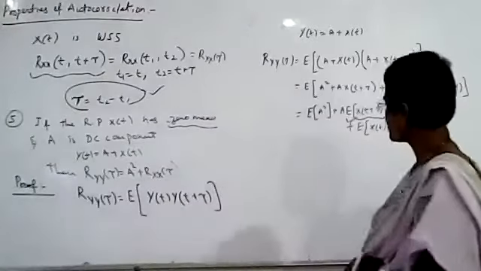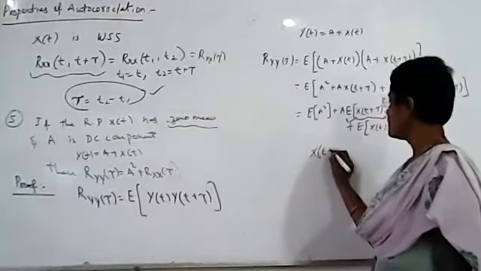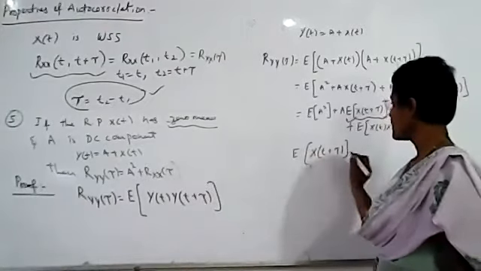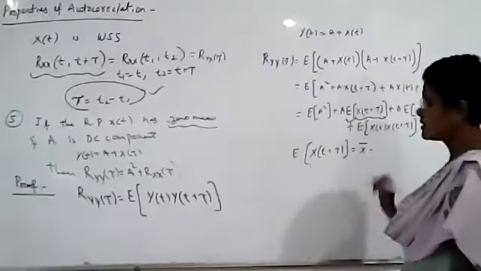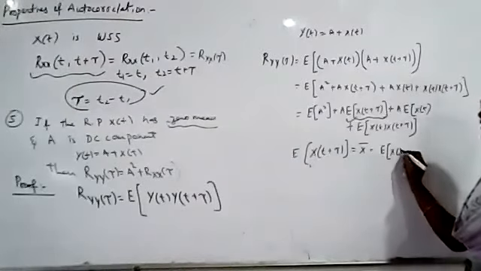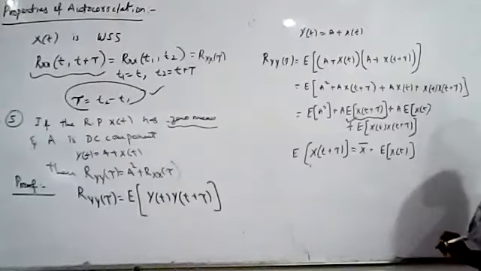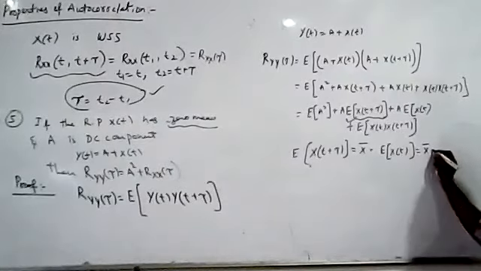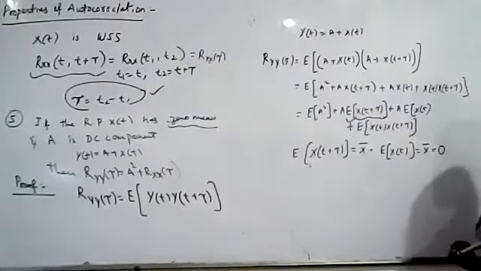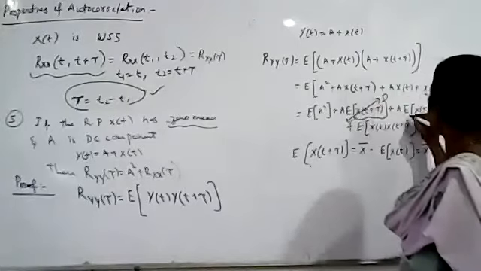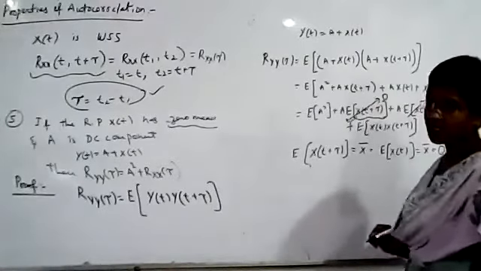So from this we know that the expected value of x of t plus tau is the mean of the random process. It is also equal to the expected value of x of t. These two are from the same random process. These two are also equal to the mean. What is given in the statement? The mean is 0, zero mean. So this term is 0. This term is also 0. It is given in the statement.